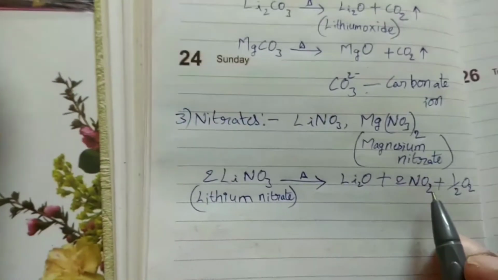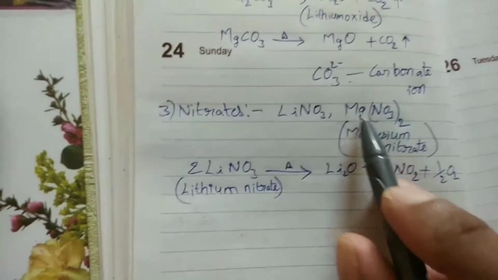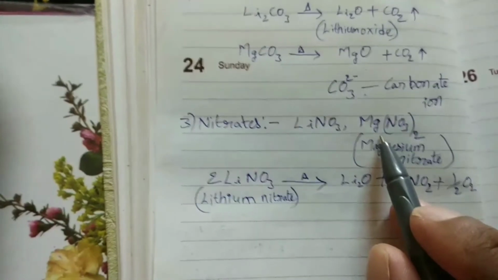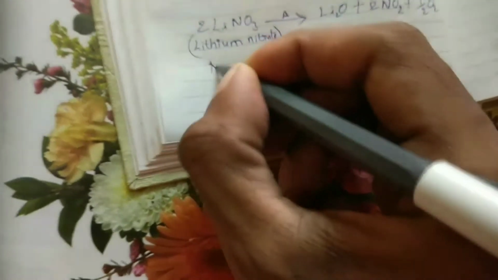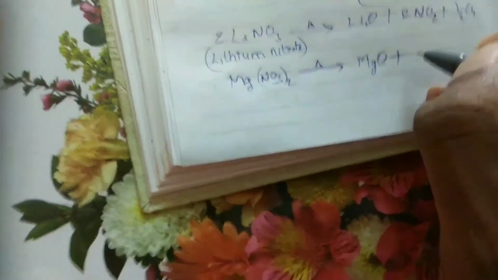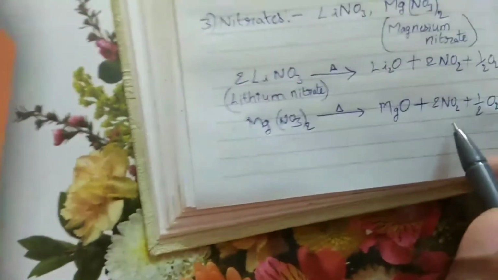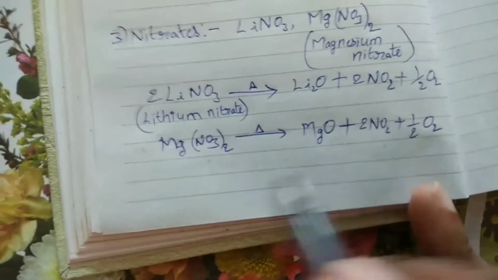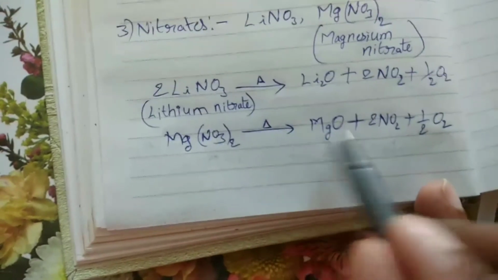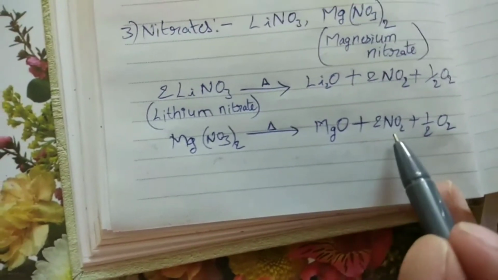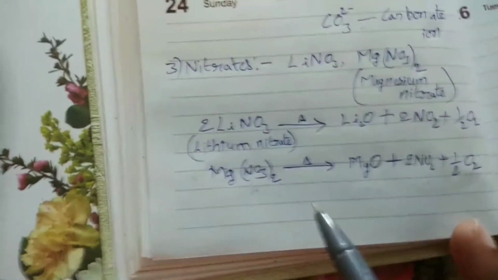Next, in the same manner, magnesium nitrate, Mg(NO3)2. This compound also undergoes decomposition on heating to magnesium oxide and nitrogen dioxide. See the equation. Mg(NO3)2 gives rise to MgO plus 2NO2 plus half O2. Here NO2 means nitrogen dioxide, and oxygen. So magnesium nitrate on heating decomposes to magnesium oxide and NO2 plus half O2, whereas the remaining nitrates of